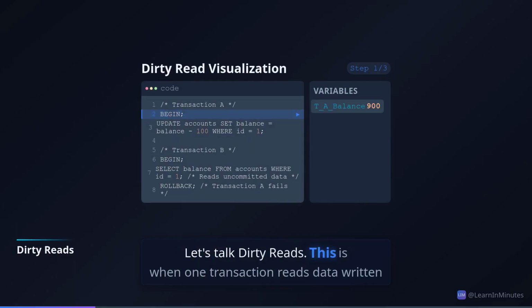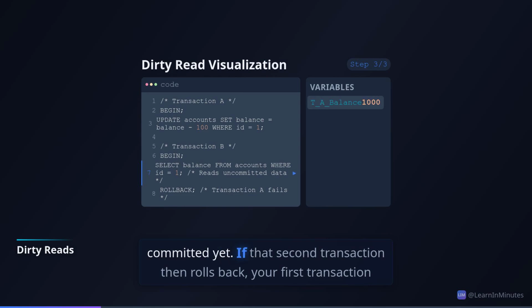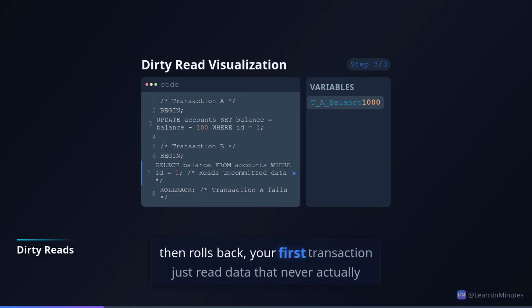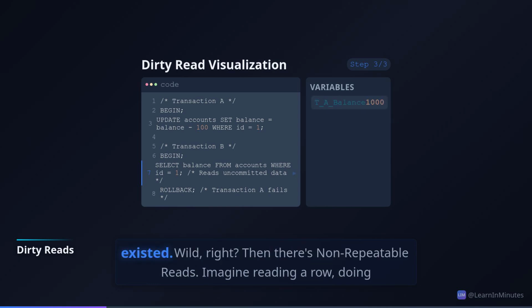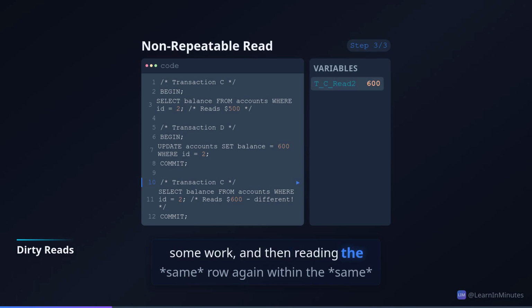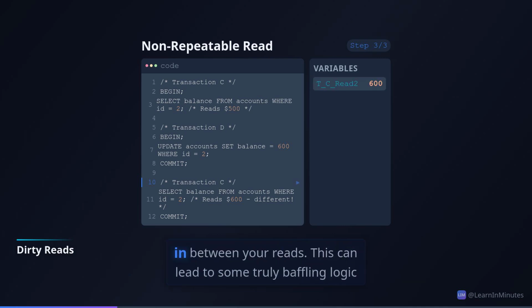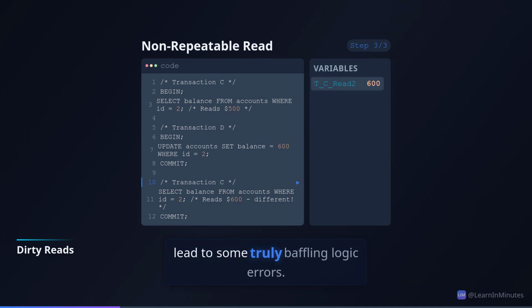Let's talk dirty reads. This is when one transaction reads data written by another transaction that hasn't been committed yet. If that second transaction then rolls back, your first transaction just read data that never actually existed. Wild, right? Then there's non-repeatable reads. Imagine reading a row, doing some work, and then reading the same row again within the same transaction. But its value has changed because another transaction committed an update in between your reads. This can lead to some truly baffling logic errors.